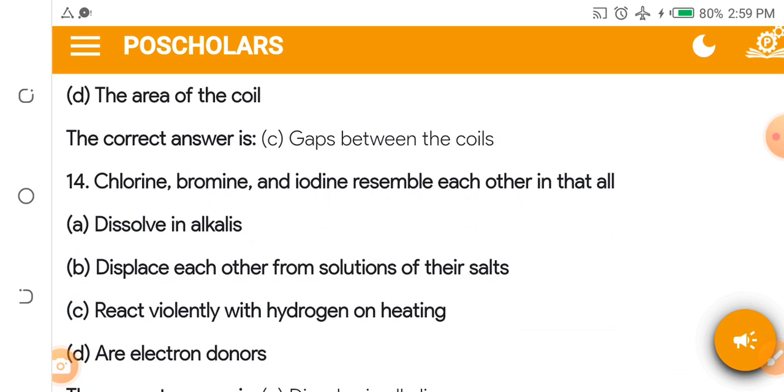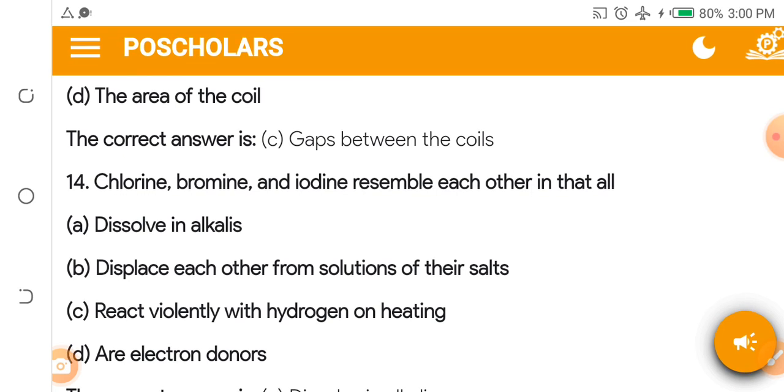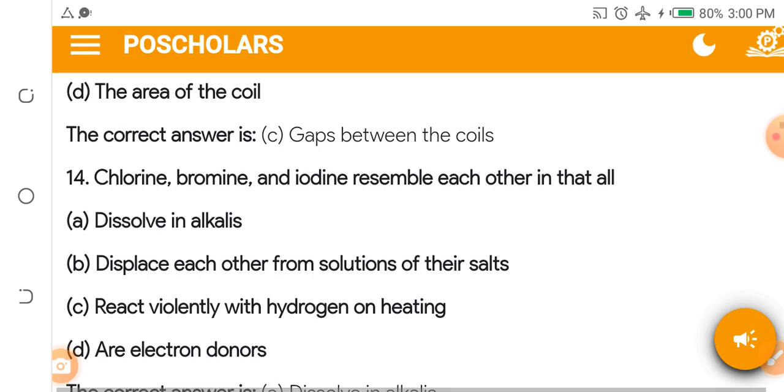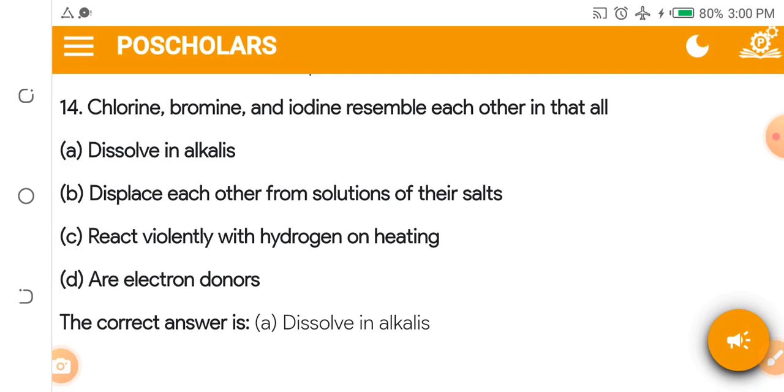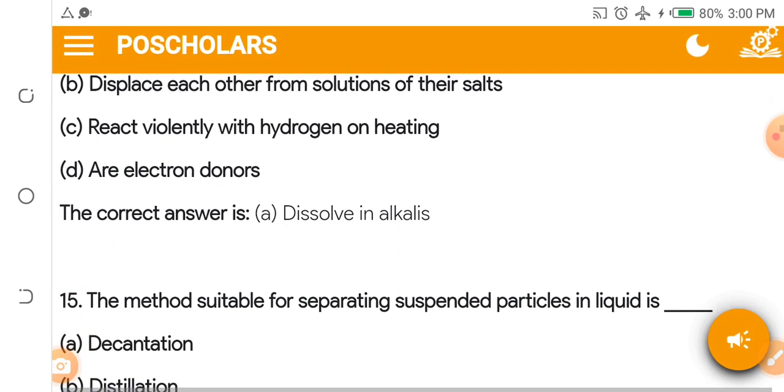Chlorine, bromine, and iodine resemble each other in that dash. A, all dissolve in alkalis. B, displace each other from solutions of their salts. C, react violently with hydrogen on heating. D, are electron donors. The answer is: they dissolve in alkalis.